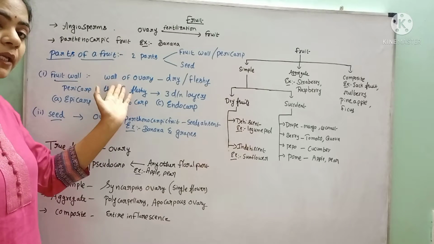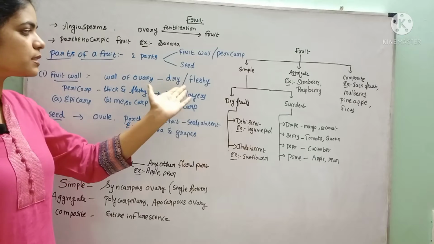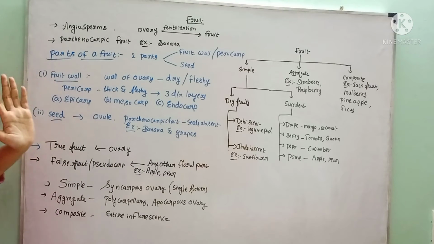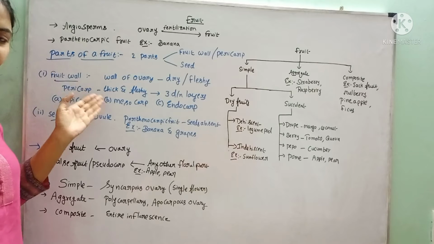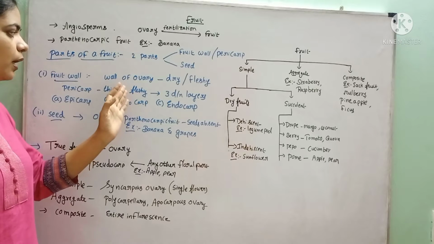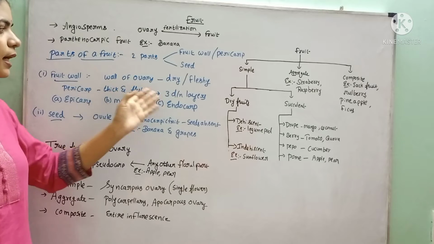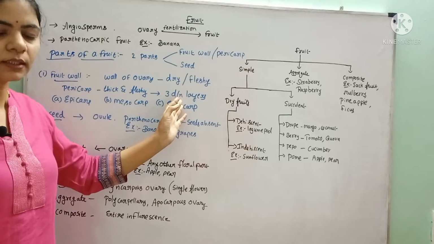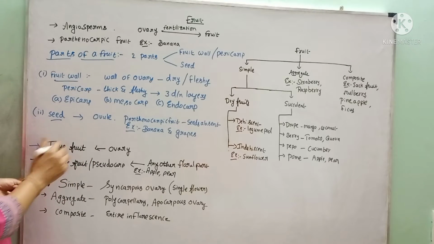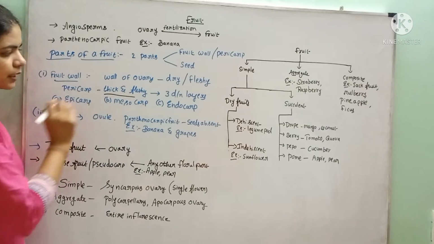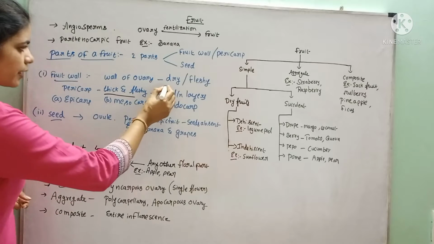This fruit wall may be dry in some fruits and in some fruits it may be fleshy. So this pericarp or fruit wall, if it is thick, succulent or fleshy, in those fruits three different layers are present. In which fruits are there three different layers? In the fleshy, succulent fruits, not in the dry fruits.